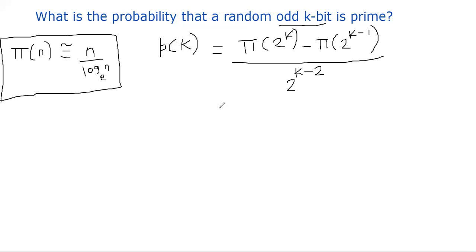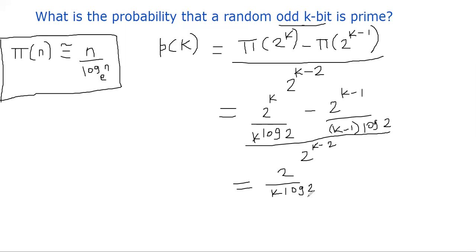Okay, and now if you plug in pi of 2 power k, meaning 2 power k over log of 2 power k to the base e, and so on, which is also to the base e, this is approximately 3 over k. Just a rough approximation. So what it means is that suppose your k is a 30-bit number, then we can expect 1/10 is the probability that a random 30-bit number is a prime. Okay, that's the meaning of this.